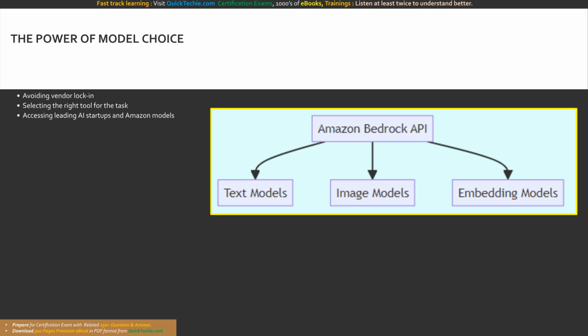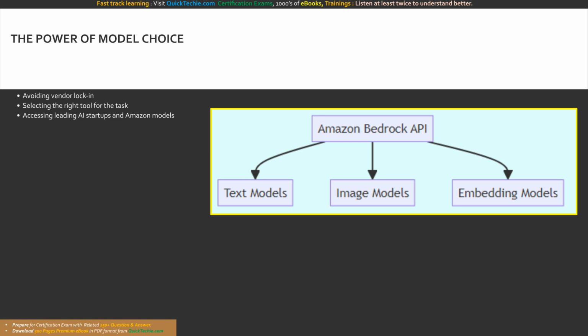We will be exploring model families from providers like Anthropic, Meta, Mistral AI, Cohere, AI21 Labs, Stability AI, and of course the Amazon Titan family. Each of these model families brings unique architectures, distinct parameter sizes, and specialized training datasets to the table. Some excel at creative writing, while others are purpose-built for enterprise data retrieval. Understanding the distinct strengths and optimal use cases for each of these foundation model families is an absolute superpower for an AI architect. Let us dive in and explore the incredible diversity of models available at your fingertips.